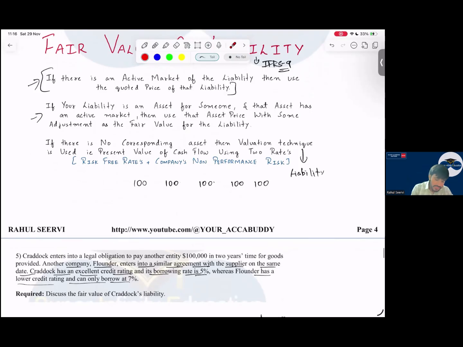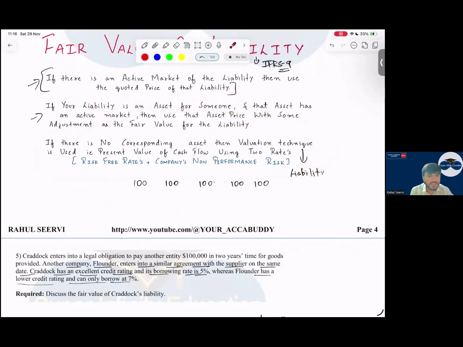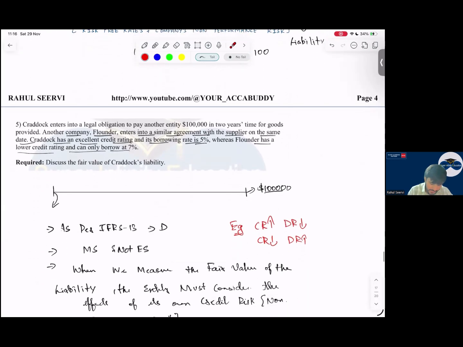Yes, sir. Then, sir, if that is also not there, then what should we do? Discounting. We have to discount the future cash flow using which rate? We use risk-free rate plus company's non-performance risk. Yes, sir. Other than this, nothing. So we have taken an example in the class.